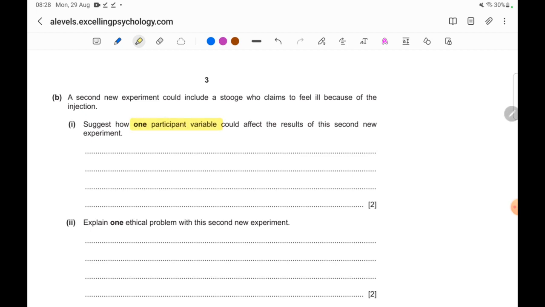Participant variable. What's a participant variable? Something that is within participants. What we call individual differences. So an extraneous variable or a confounding variable that is coming from within participants. Gender was also a participant variable.